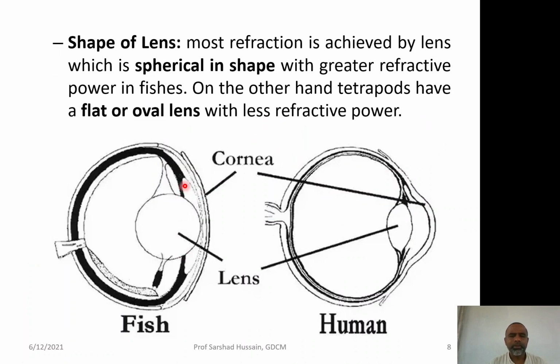As far as the shape of the lens is concerned, in the lower vertebrates like the fishes, the lens is spherical with a greater refractive power, whereas in the case of higher vertebrates like the tetrapods, they have the oval or flat lens, which has less power of refraction.